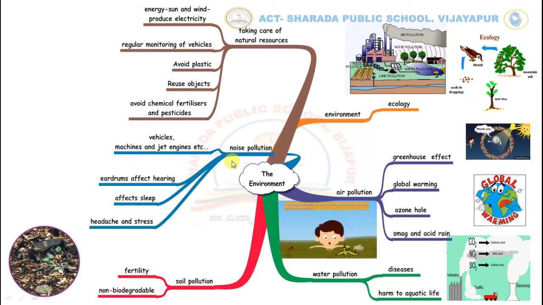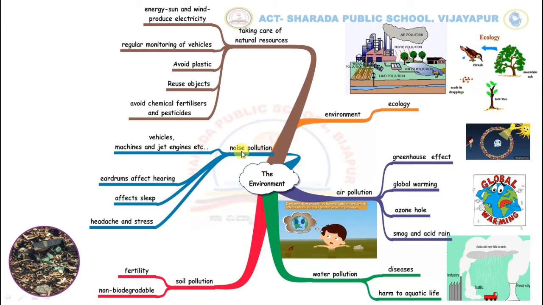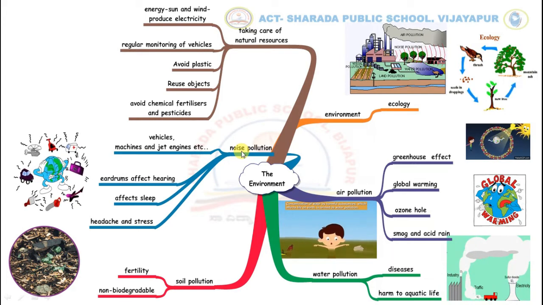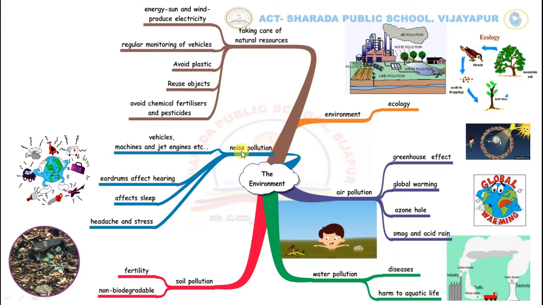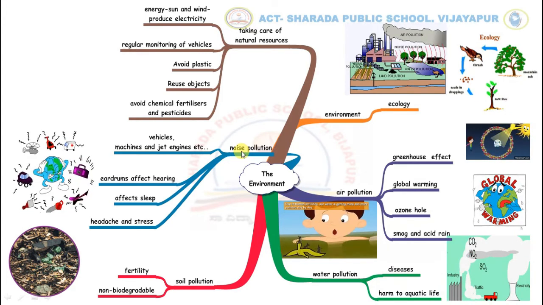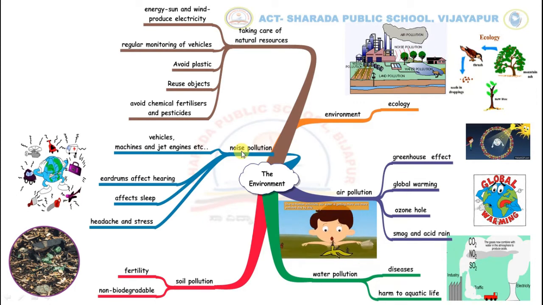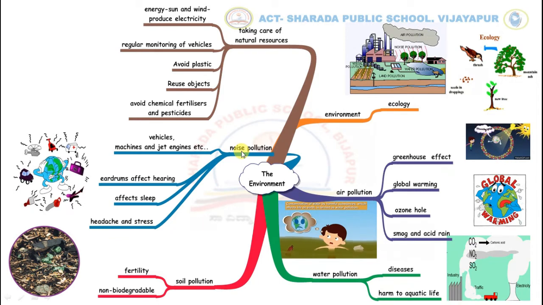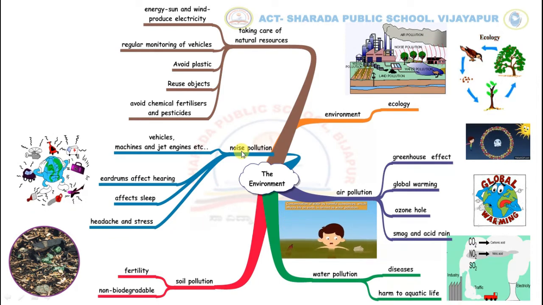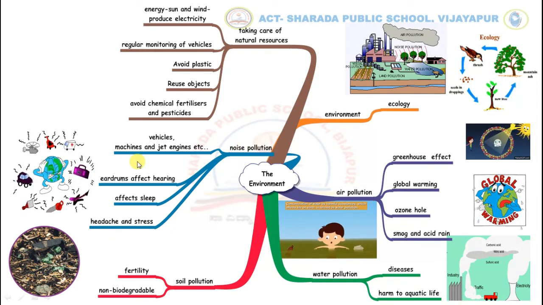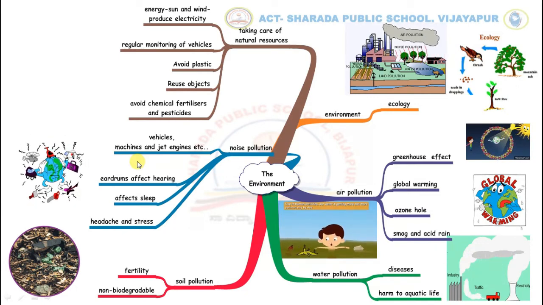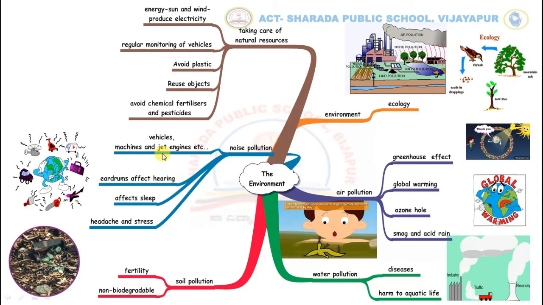And here the next branch deals with another type of pollution, that is noise pollution. Noise is defined as unwanted sound. Noise pollution is an excessive and annoying degree of noise in a particular area. Loud noises from vehicles, machines, music and jet engines cause noise pollution.